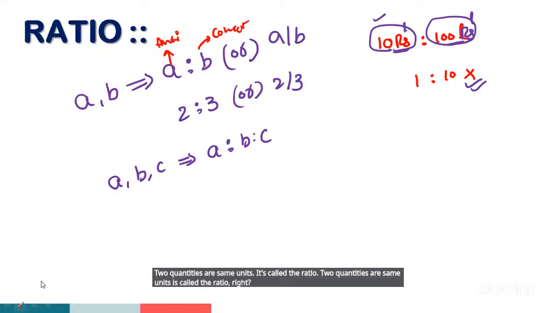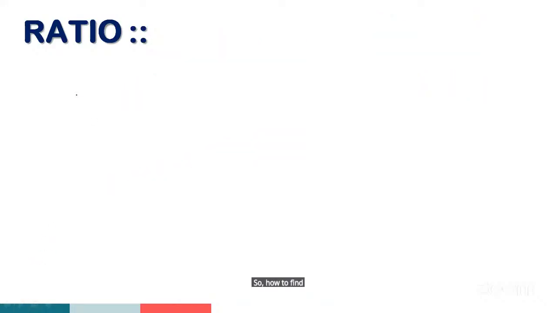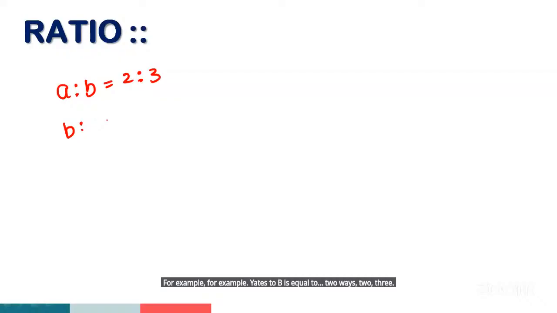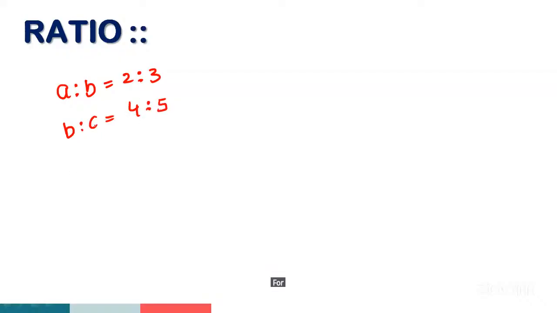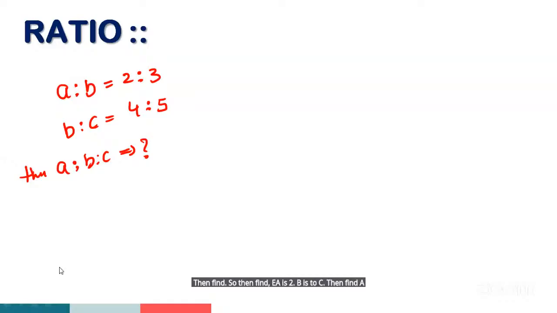Right. So how to find out the ratios? For example, A is to B is equal to 2 is to 3. And next, B is to C is equal to 4 is to 5. Then find A is to B is to C. Okay, look at the screen carefully, guys.